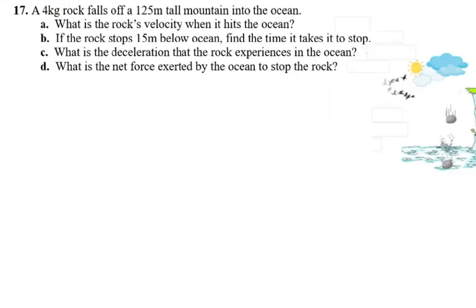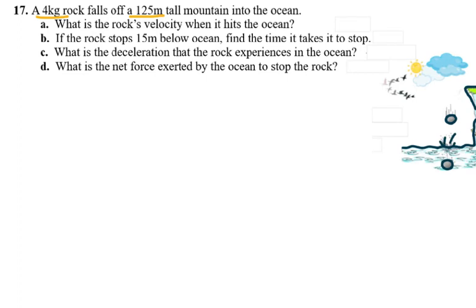For the next question, they say a 4 kilogram rock, so again they tell you the mass of the rock, falls a distance of 125 meters from the mountain into the ocean. What is the rock's velocity when it hits the water? So you have a mountain right here, and you have the water, and then the rock is splashing into the water, and so they show that it splashes.